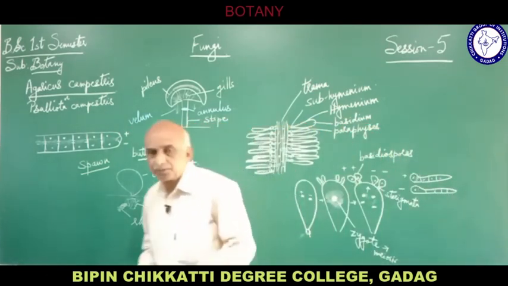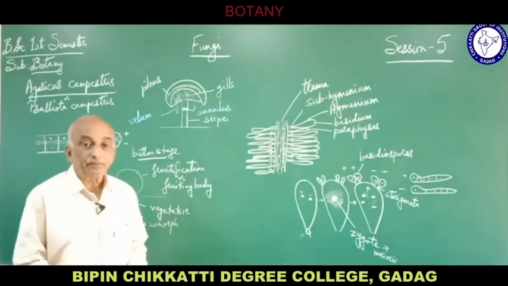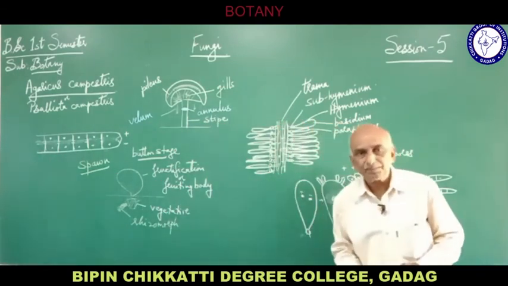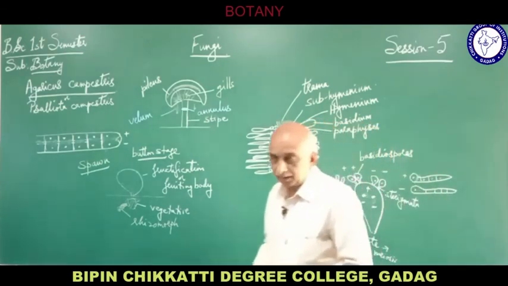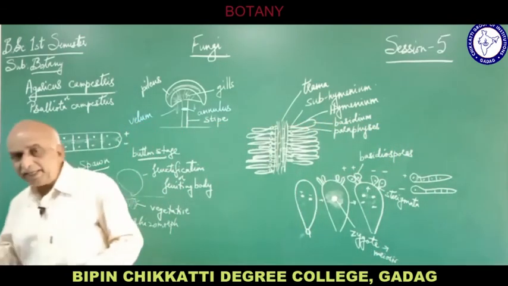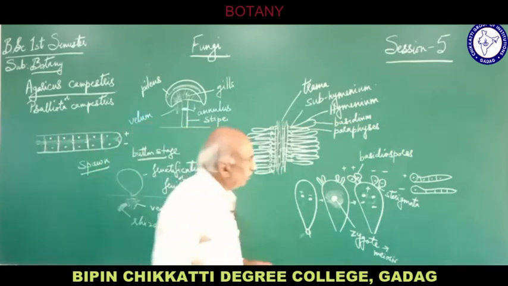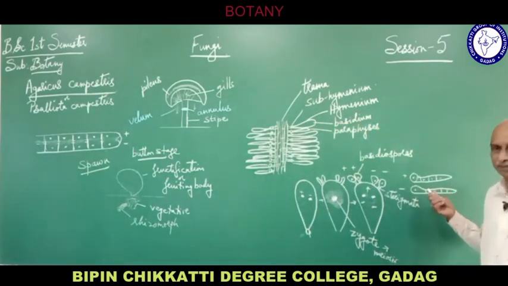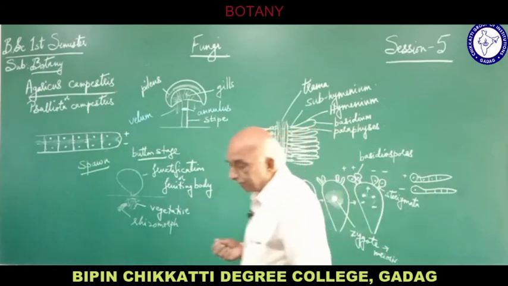When they are released from the pileus region or the gills region, they are carried easily by wind and water, and when they fall on a suitable substratum, meaning on decaying matter, because Agaricus is a saprophytic fungus. When it falls on decaying matter or on a damp wooden log, there it will germinate. Further development takes place only when the anastomosing of the plus and minus hyphae takes place and forms a dikaryotic mycelium.